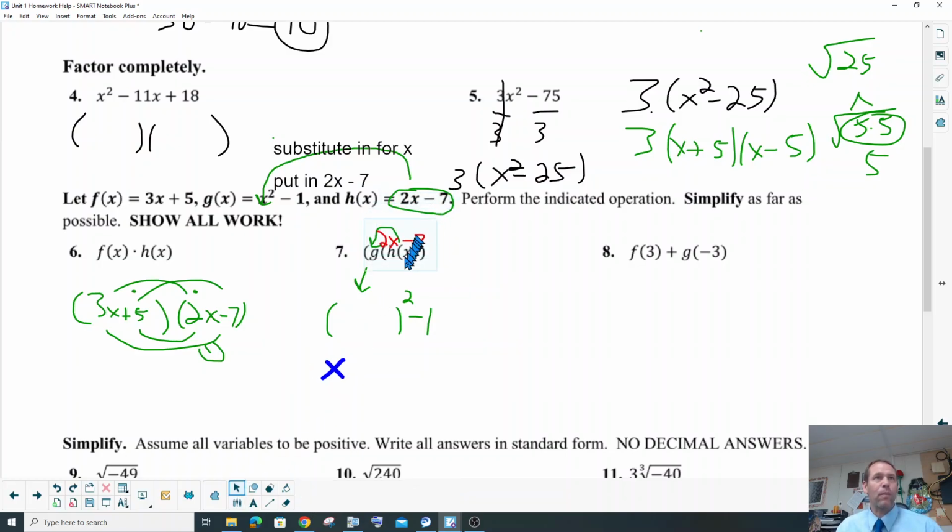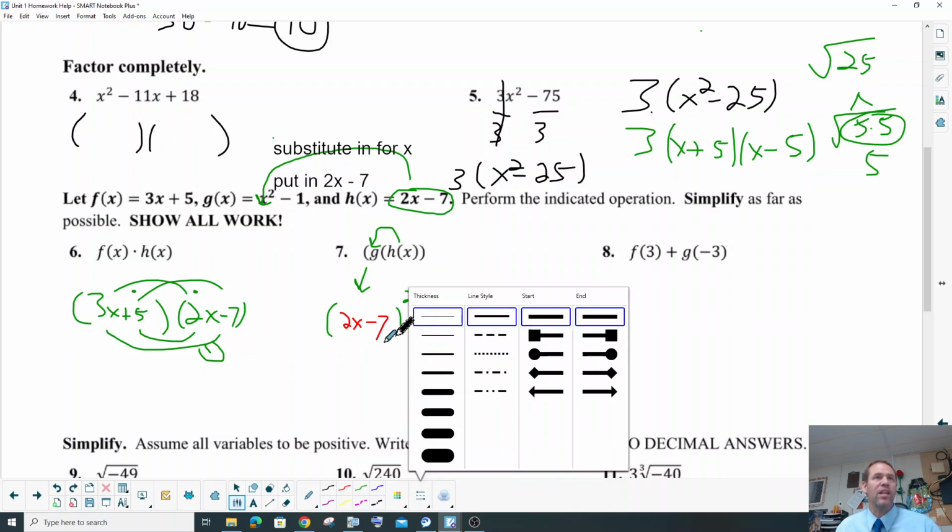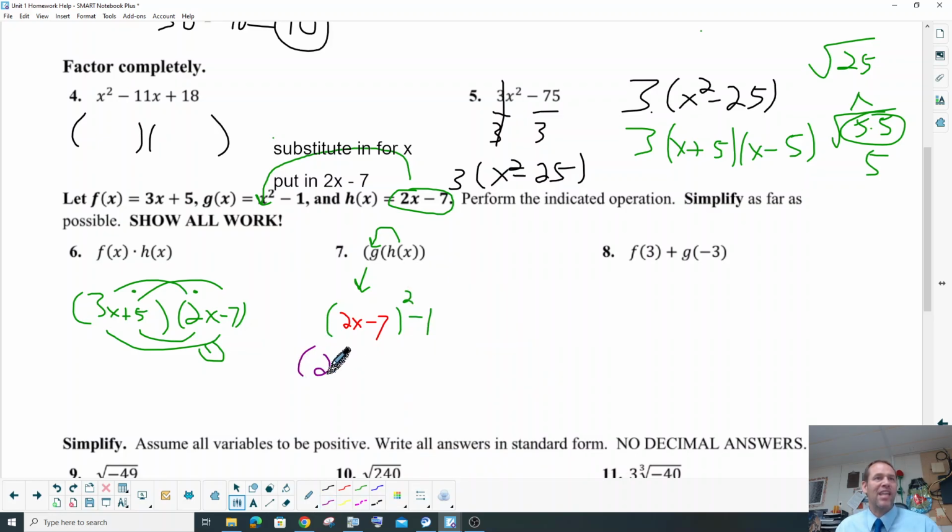Cool. So how many 2x minus 7s do I have? Because it's squared, I got 2 of them. So I'm going to write down 2x minus 7 times 2x minus 7, and we're going to go ahead and FOIL those out.